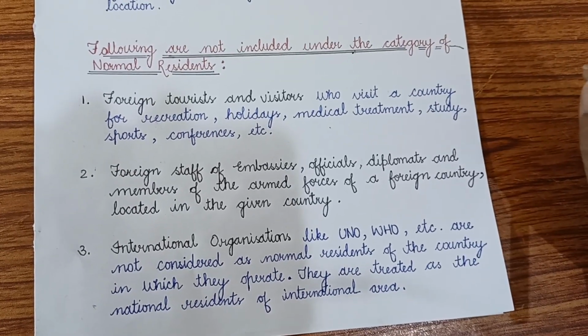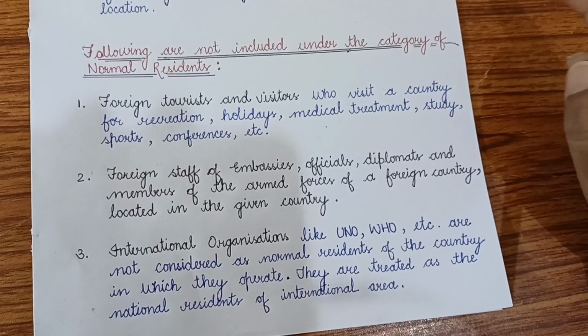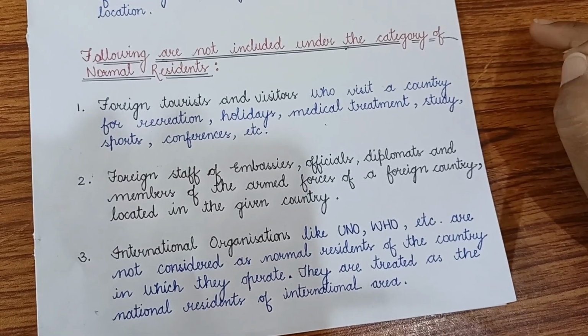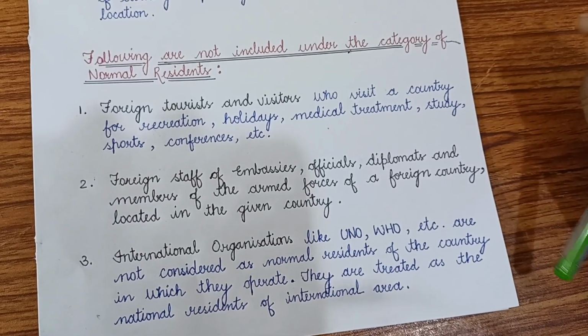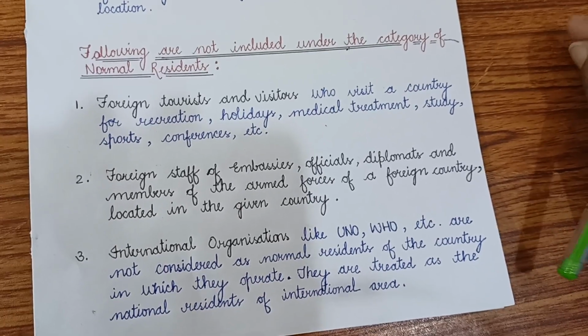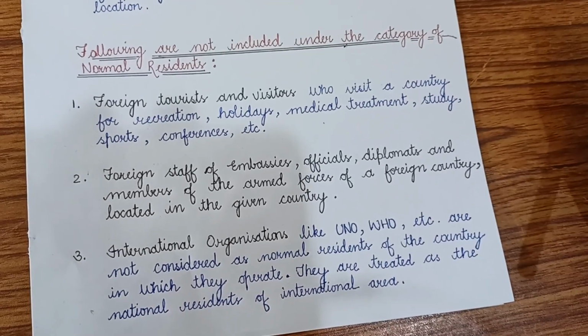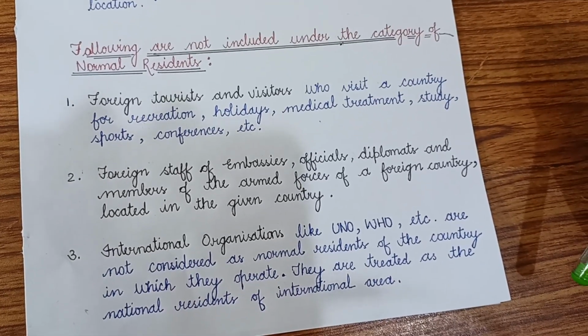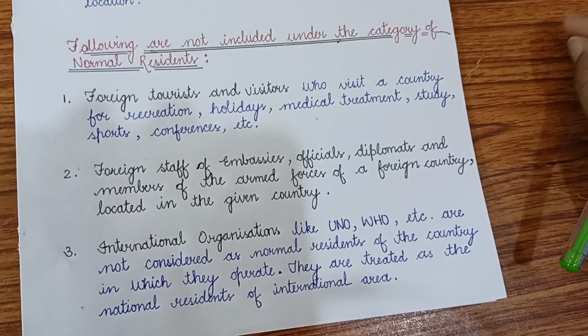They will not be the resident of America. Although they are living in that country and working in that country, here they are working for our embassies. They are working for Indian embassies. So they will be included in the normal resident of India.